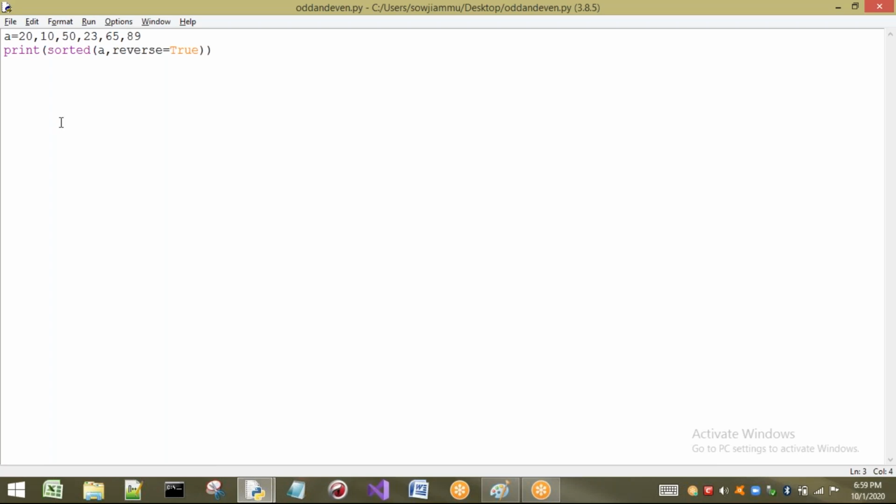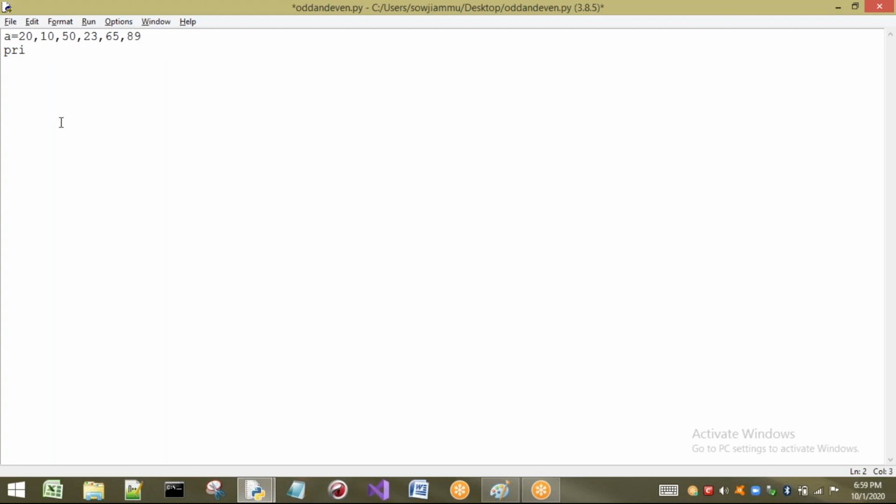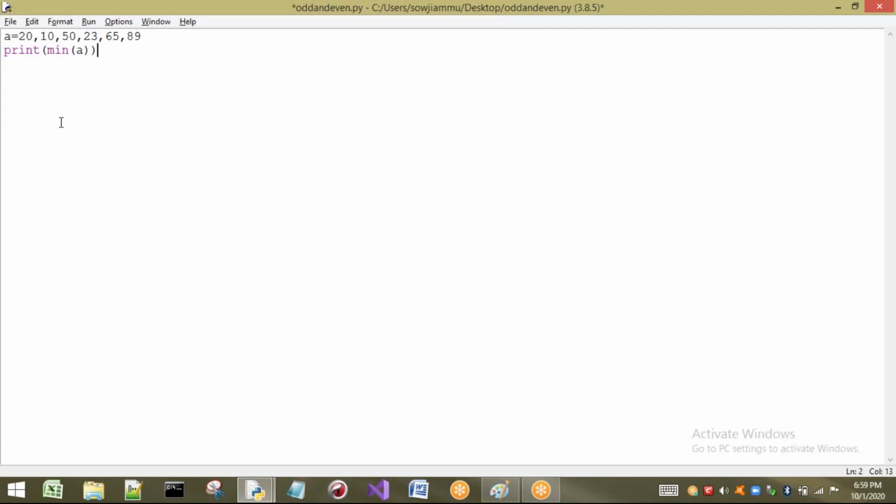So if you want to print in descending order, we have to write reverse equal to true. Now the concept is, I want to find the maximum and minimum elements of the given tuple. I have to use two functions. One is min, another one is max. I think the same methods can be applied to list also. In yesterday's session, I have not discussed this concept. Anyway, now we can see this.